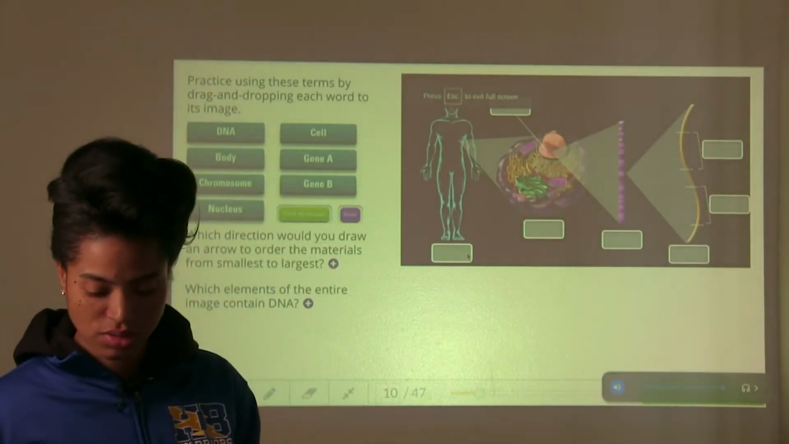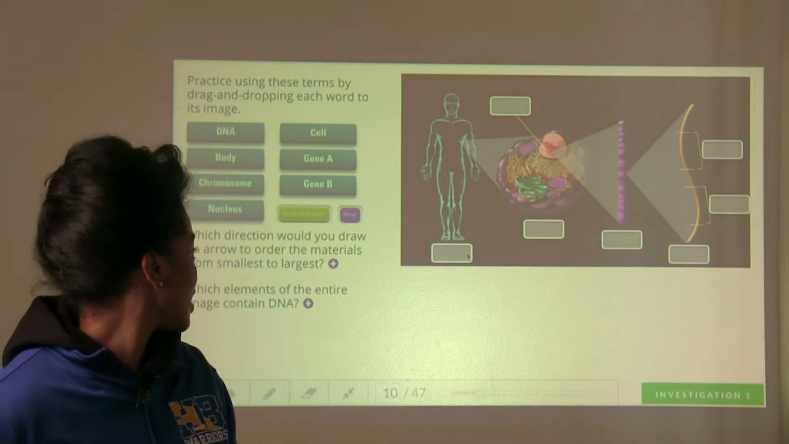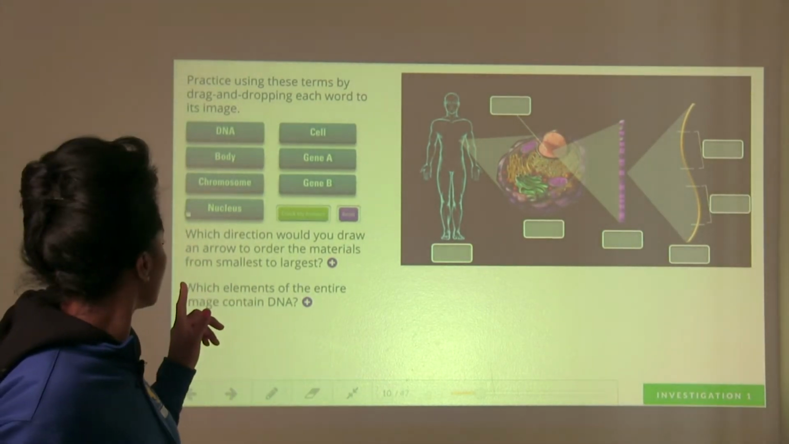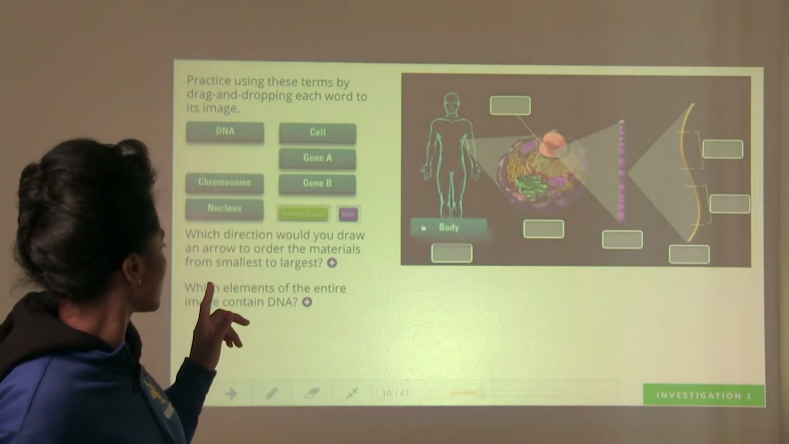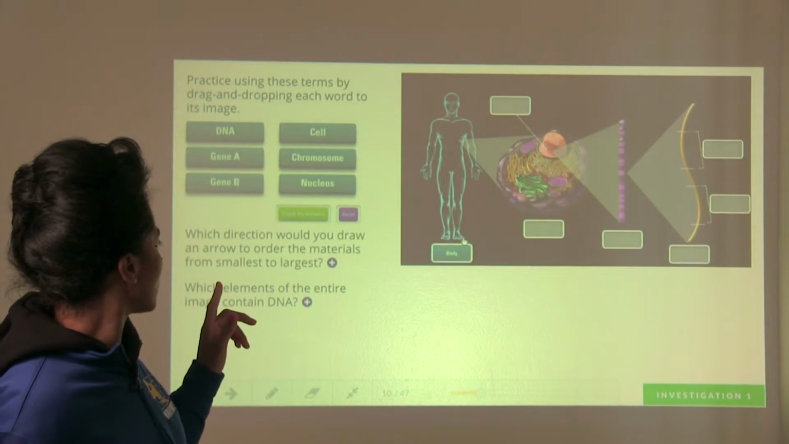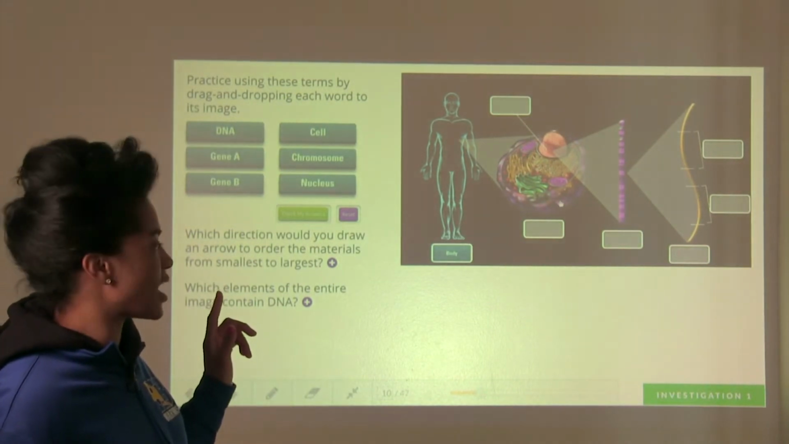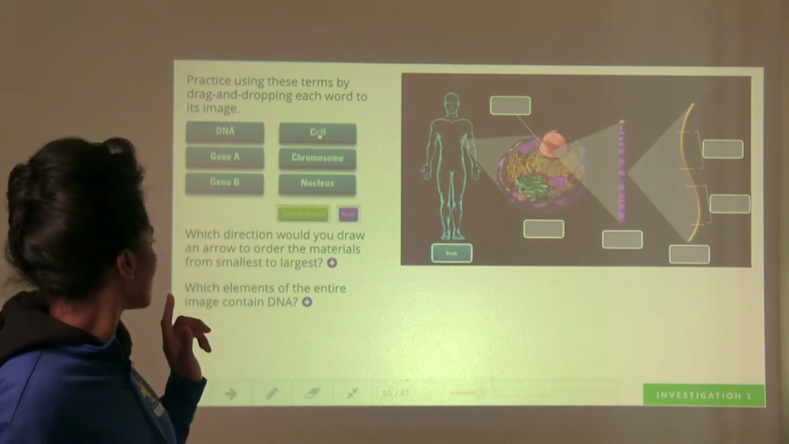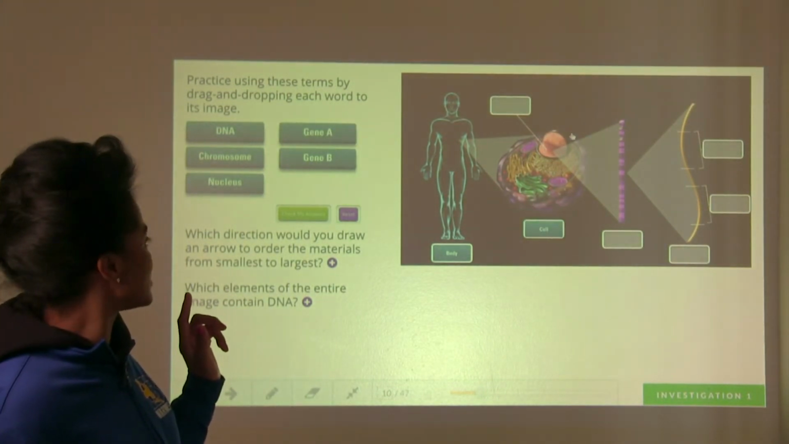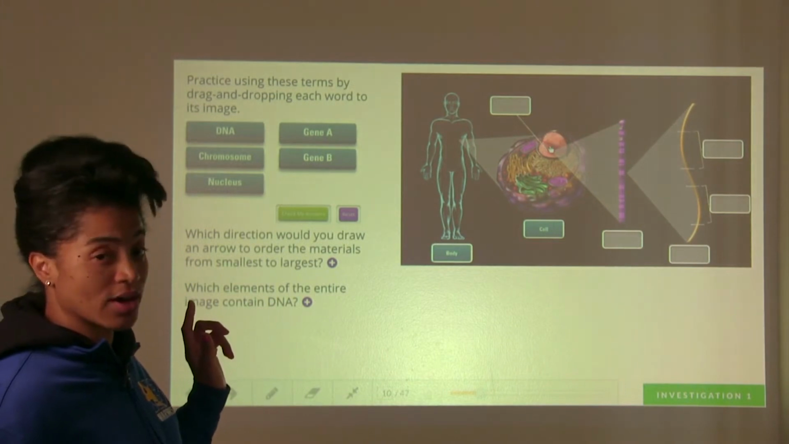Bring this down just a snag. All right, so here again, this is the body, okay? Bring it over, okay? And right here we have the cell, okay?